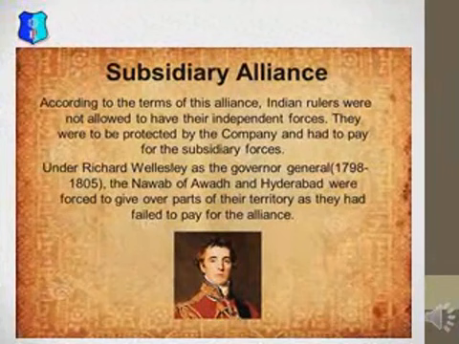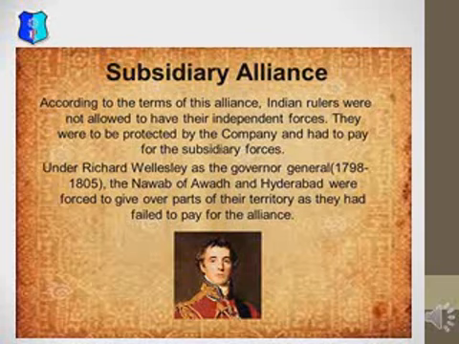Subsidiary alliance. According to this, the conditions: First, the Indian king had to keep the British army in his kingdom. Second, the state concerned had to bear the expenses of the army and the wages of soldiers, and also had to give certain revenue lands. Third, the king had to have a British resident in his court.